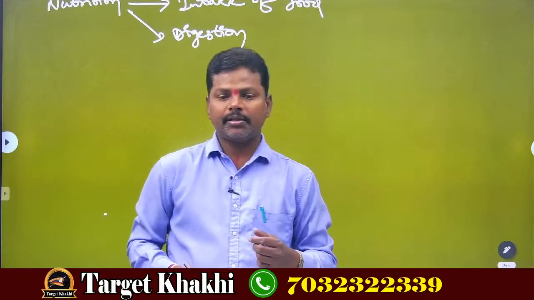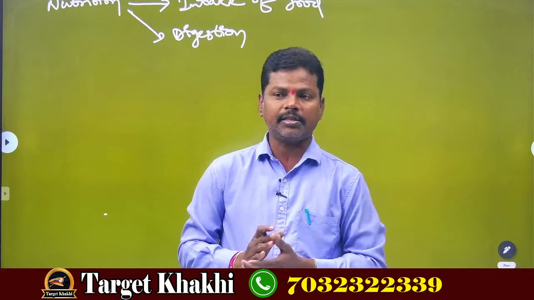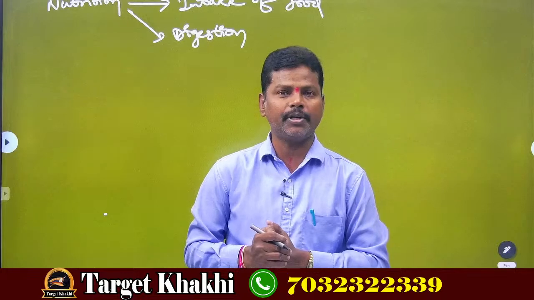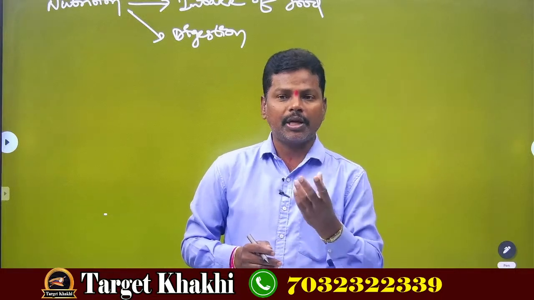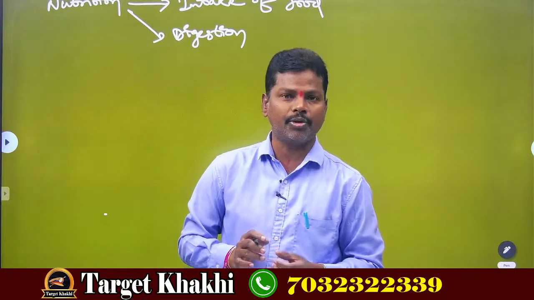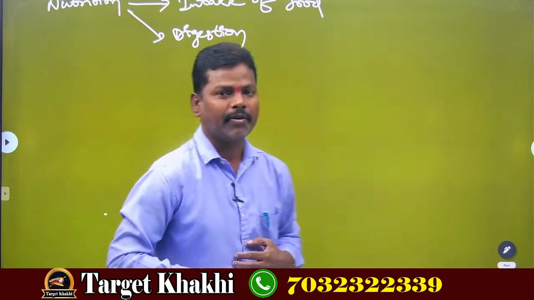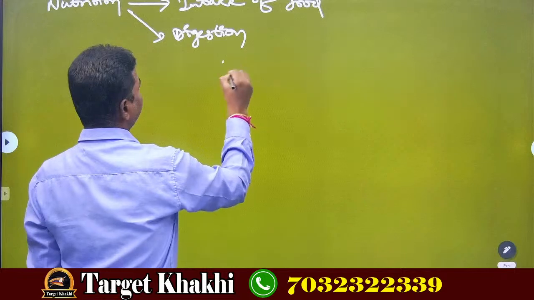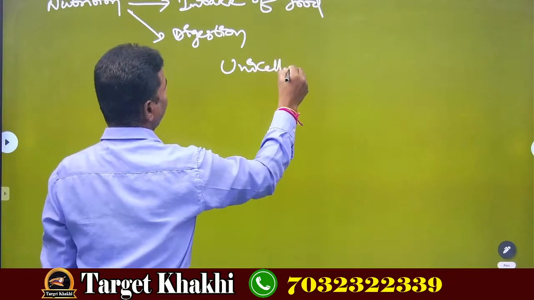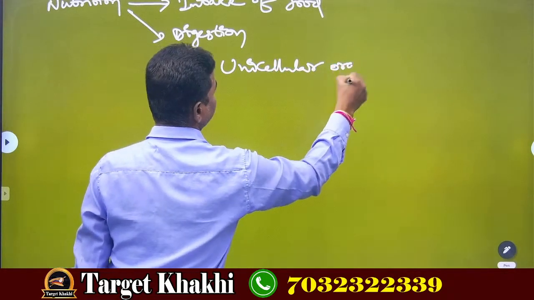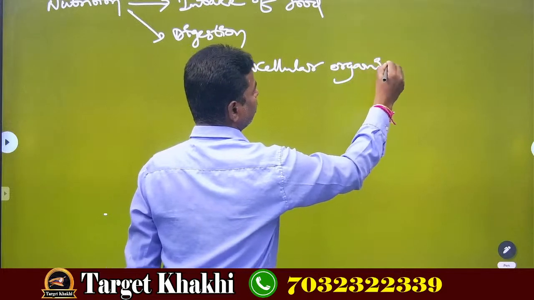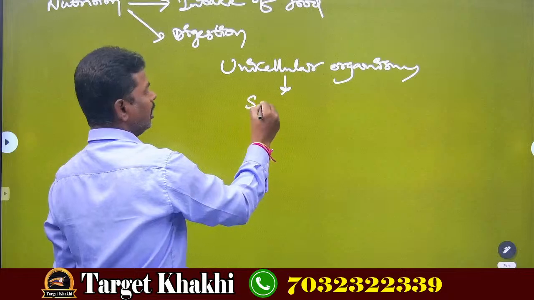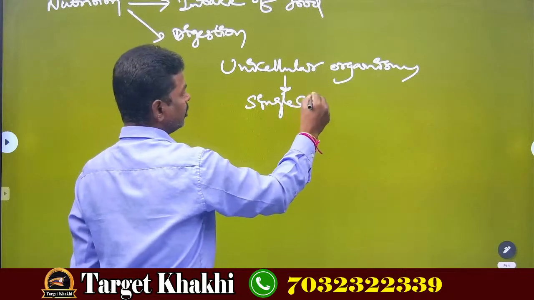As human beings, we have a special organ system that is called the human digestive system. It is well developed, but what about the lower organisms which don't have a digestive system? What are they? Amoeba and paramecium. They are unicellular organisms, also called single-celled organisms.